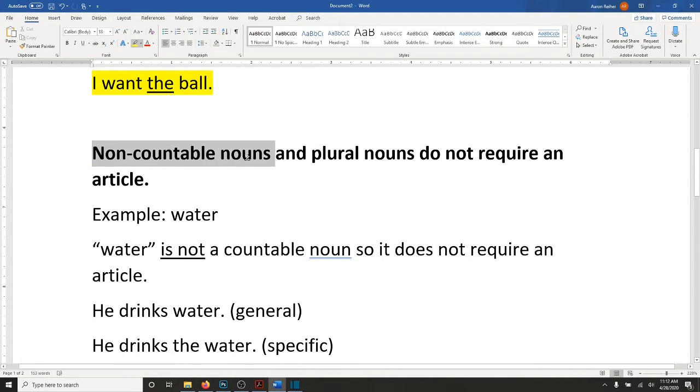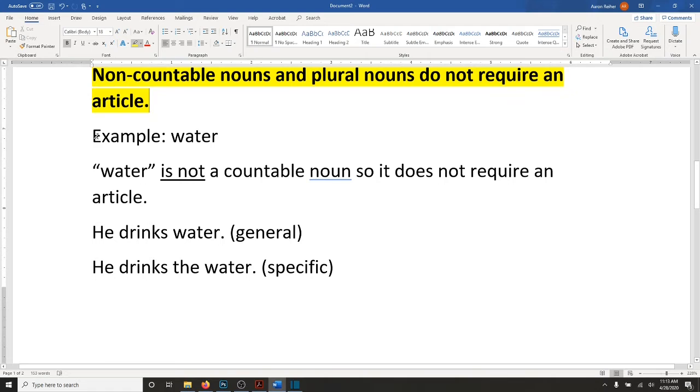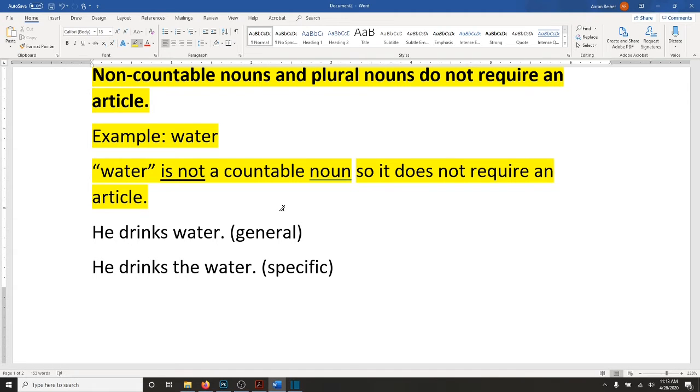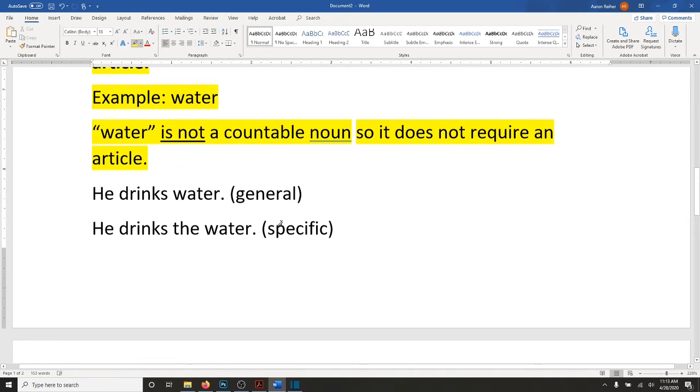Non-countable nouns and plural nouns do not require an article. For example, water. Water is not a countable noun, so it does not require an article. So here you have a choice. You can put an article or not, depending on whether you are being general or specific.